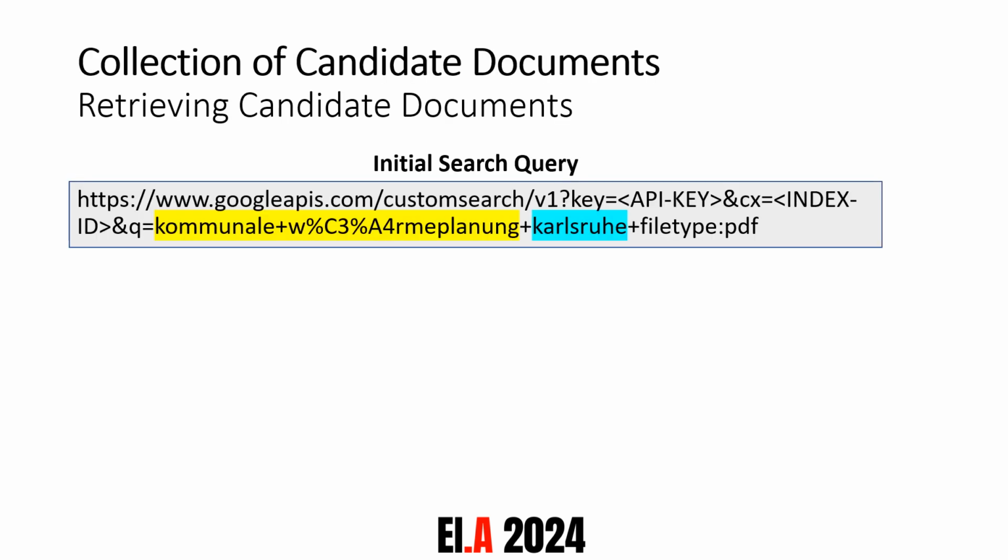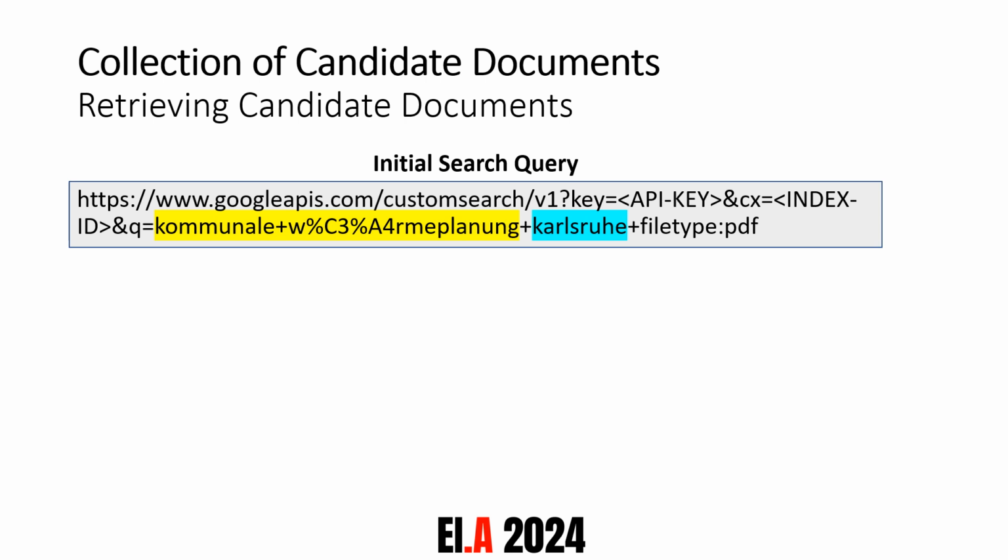We will now show how the red items from the previous slide have been implemented, so how the candidate documents have been collected. In order to achieve this, we will assume that a search engine like Google has already indexed the heat plans and that they have been already published by the municipality. So to harvest them from the search engine, we will demonstrate this with Google and we will use the Google API. And our custom search query has two components.